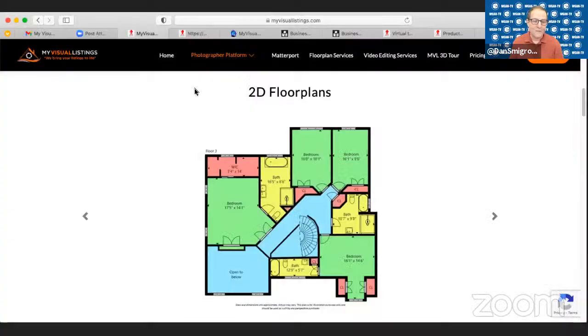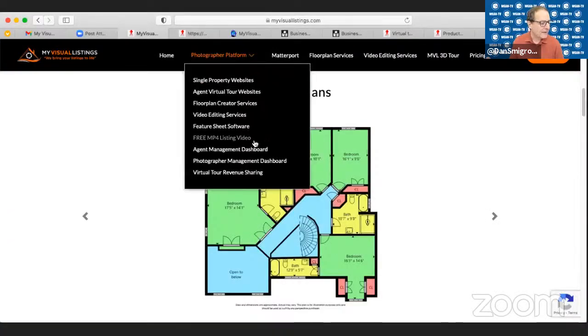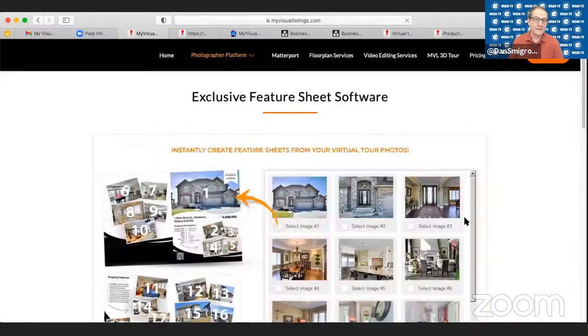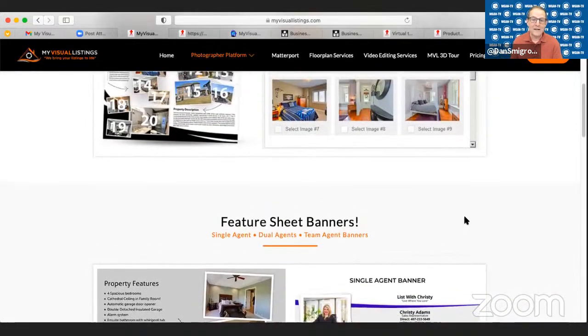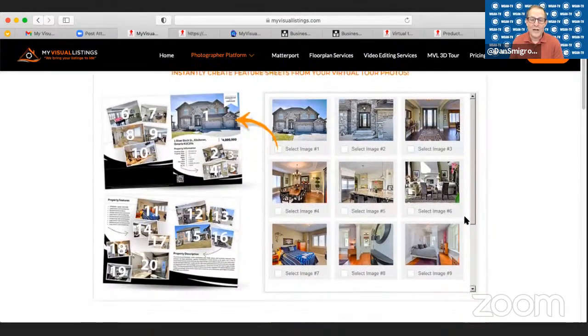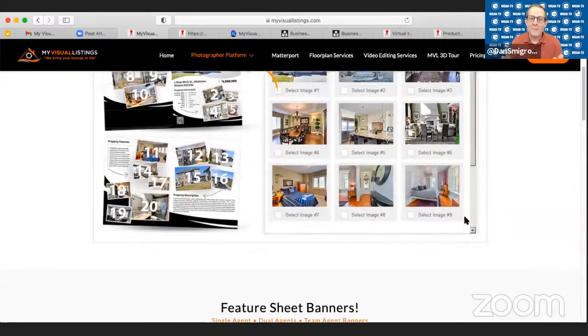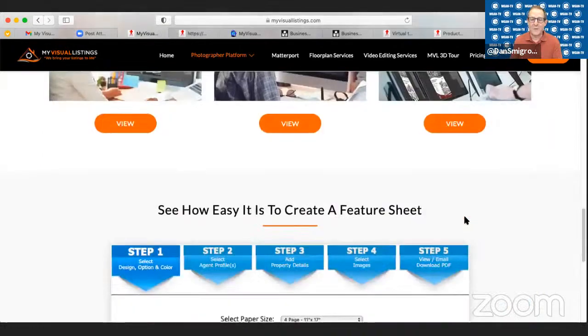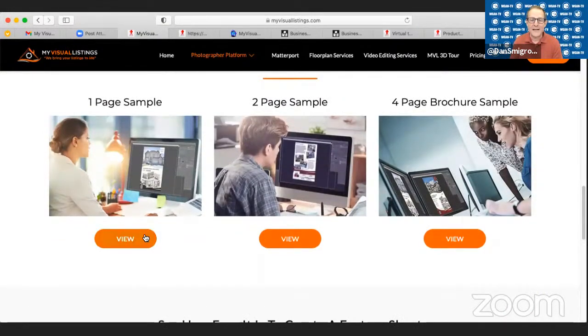So this is pretty cool. This is a free service that's using the assets that you provide to create a feature sheet that might be one page. It might be one page, 2 sides. It might be 4 pages. I want to say 11 by 17 folded. So this is super cool that this is auto-generated. Take us through this, but show us a finished feature sheet before you take us into all the stuff that we're looking at. Can you just call one up? Yeah, great.